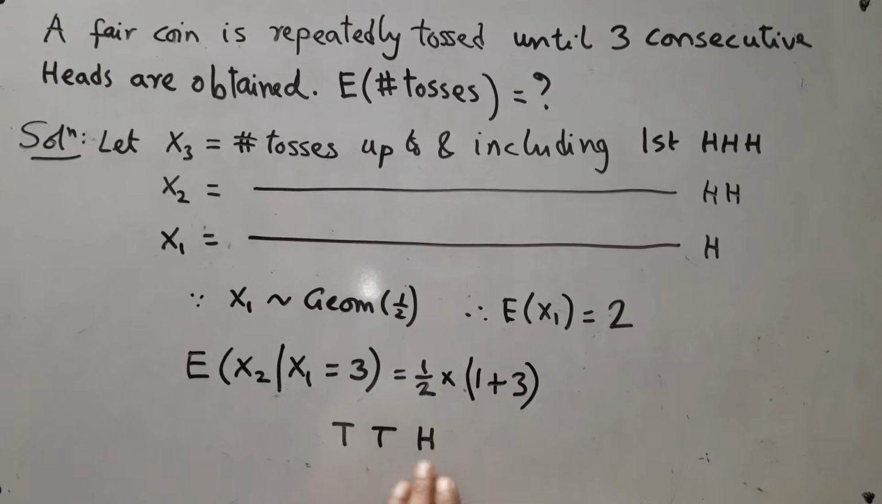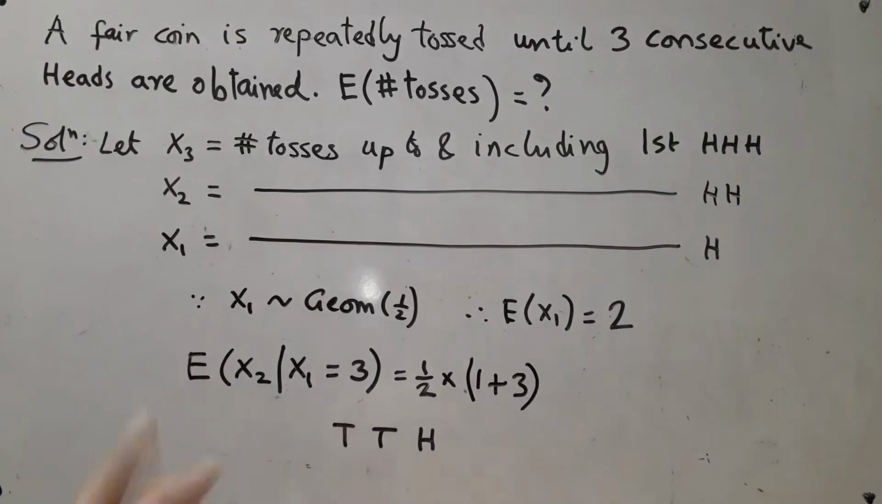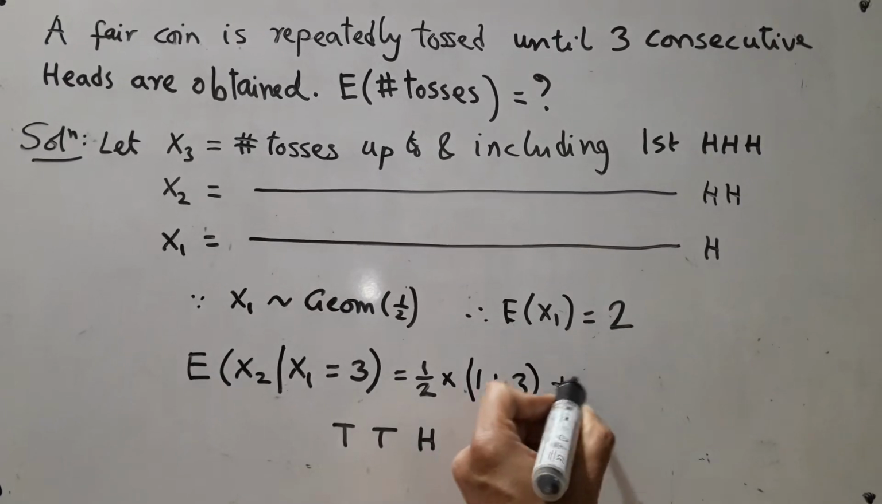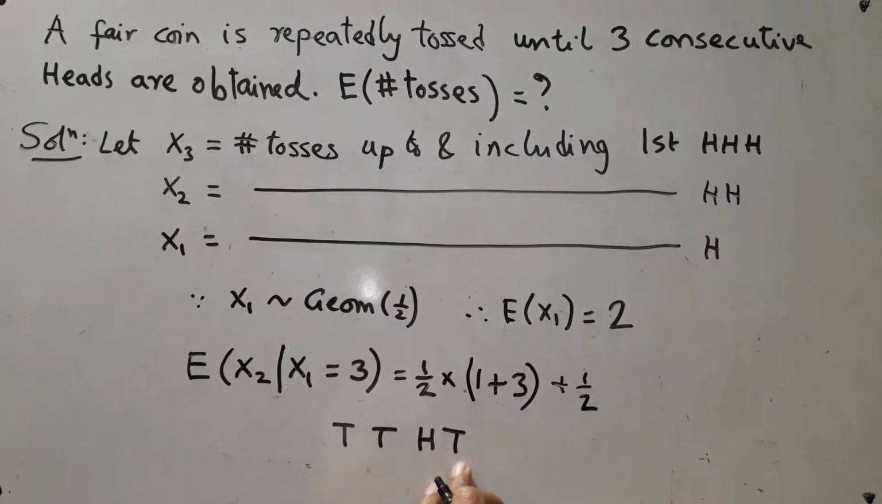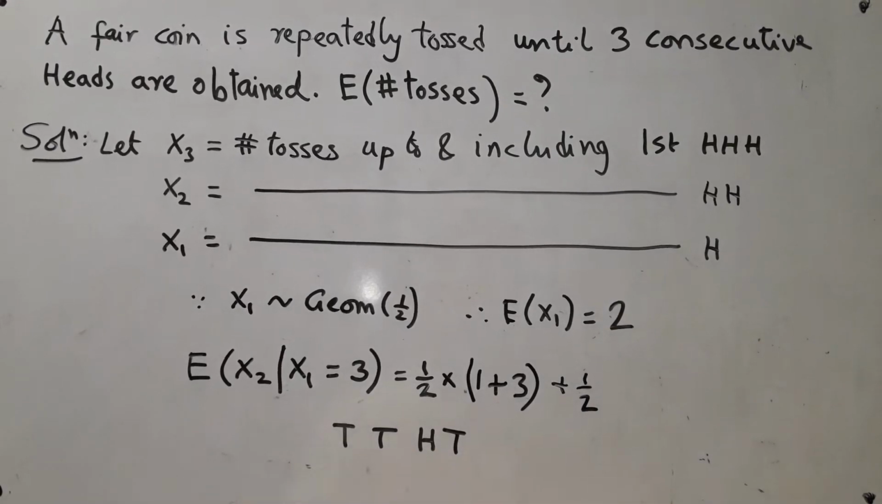I have already spent 3 and the very next one can be another head. But it is also possible that the next one happens to be a tail. But if it is a tail, then I have to start my search all over again. How long do I have to wait? Well, I do not know. So I will give it a name. I will call it Y.